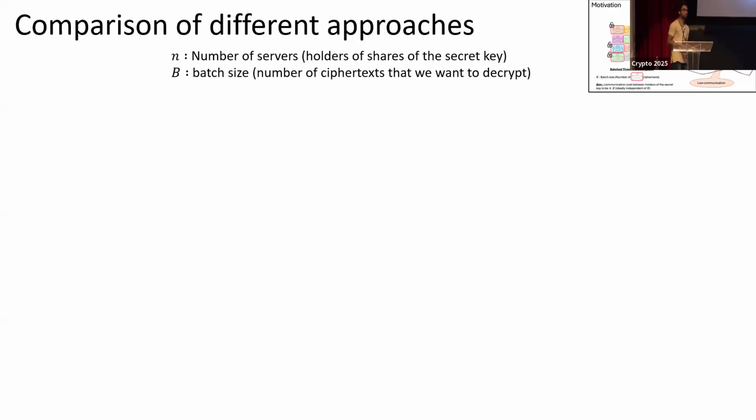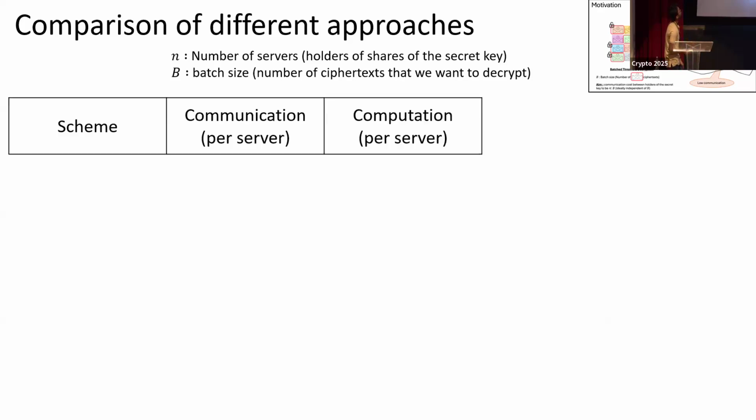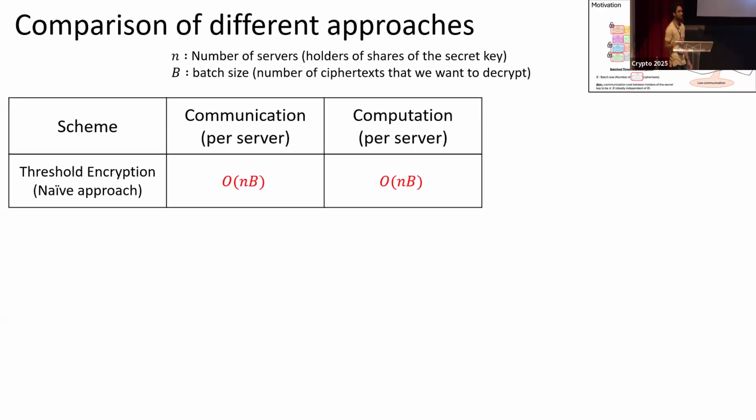Okay, there are some existing approaches in the literature which try to solve this problem of batch threshold decryption. Let's say N is the number of servers and B is the batch size, the number of ciphertexts that we want to decrypt. If you just use naive threshold encryption like threshold ElGamal, then the communication between servers scales linearly with the batch size, because you have to communicate for decrypting each ciphertext individually. Also the computation grows linearly with the batch size.